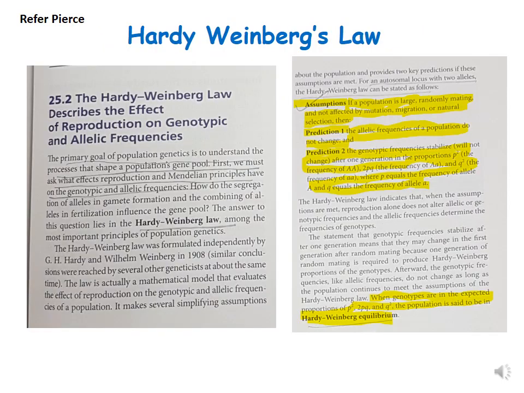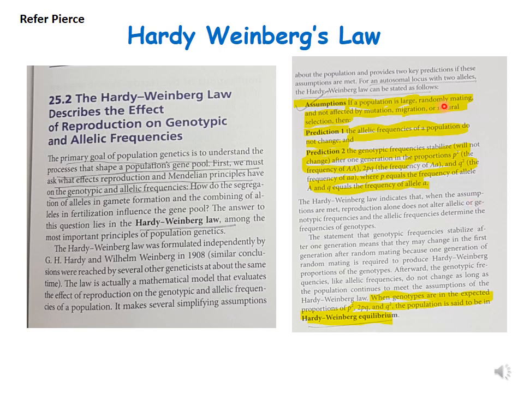You can refer to any book of genetics which describes population genetics, and it is nicely described in Pierce, so you can refer to Pierce for this particular topic. Now, as we have just discussed, what is Hardy-Weinberg's law? Hardy-Weinberg's law is based primarily on 5 parameters, and you can see these 5 parameters in this book.